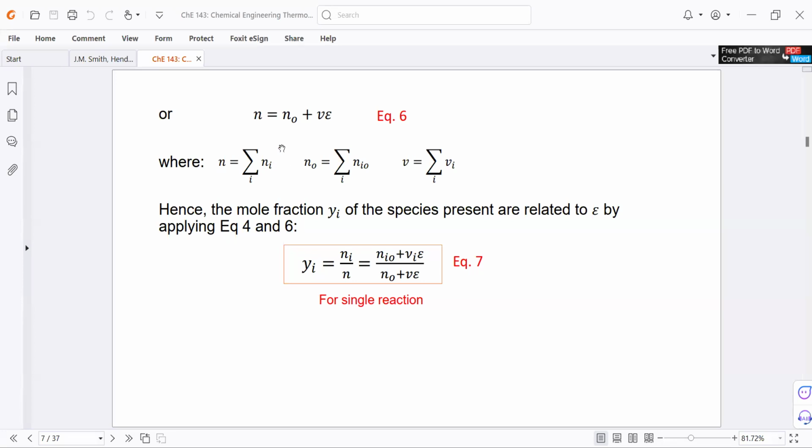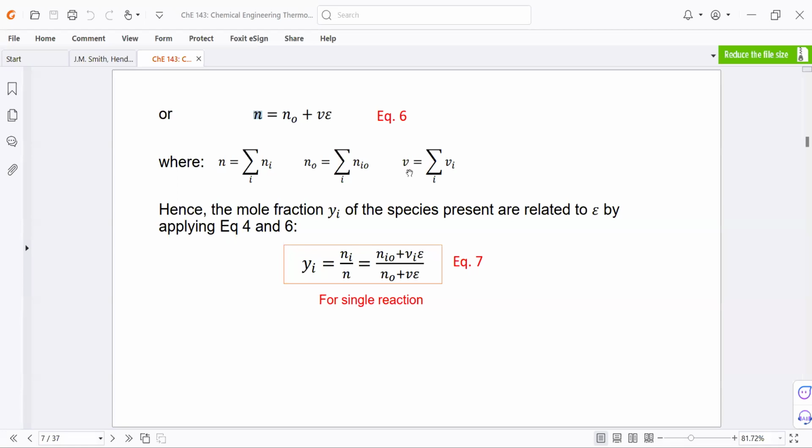Simplifying, we just get n equal to n naught plus nu times epsilon. By the way, I am calling this v, but actually it's the Greek symbol nu. Anyway, let's just call it v.